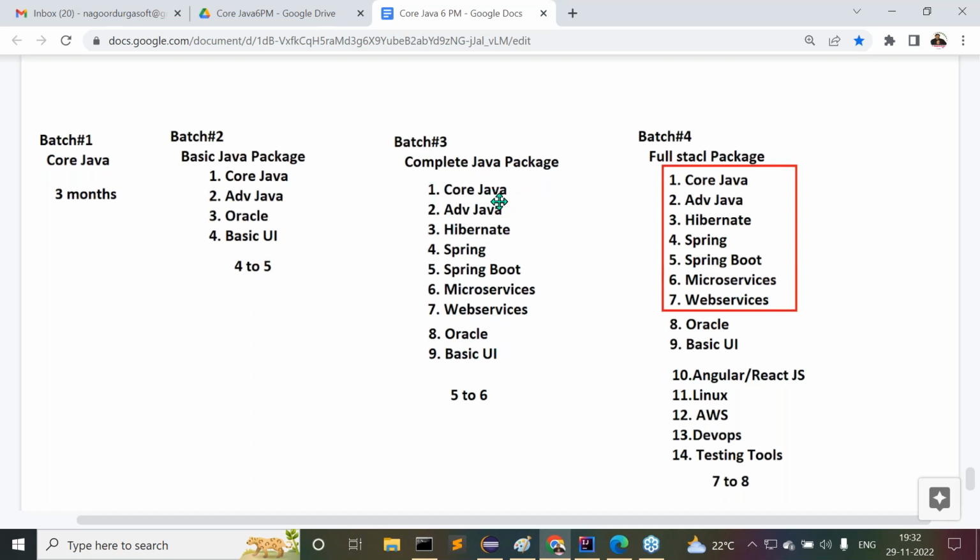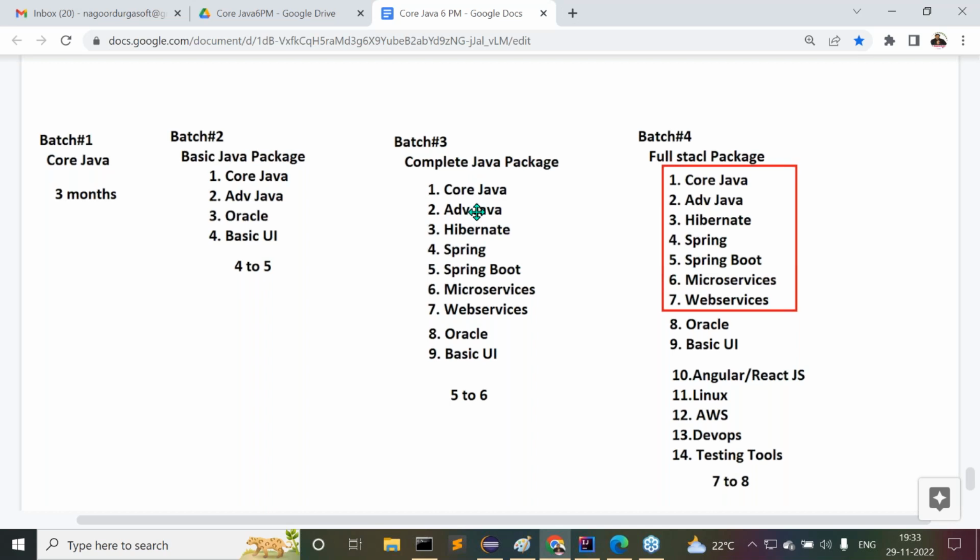If you require the core Java and advanced Java previous batch videos, then I can provide them. Already, one batch is going on at 7 o'clock in the morning. It is almost in the middle of JDBC. So I can provide those class videos, and then you are able to see them. If it is a specific requirement for you, it does not exist as of now, but for your sake, I will request our admin people. Okay guys, don't worry. Up to my classes, core Java and advanced Java, I will provide immediately. Hibernate, Spring, I will take that. If previous videos are available, then I can provide that. But core Java and advanced Java, I will provide. Try to plan for it as per your view.